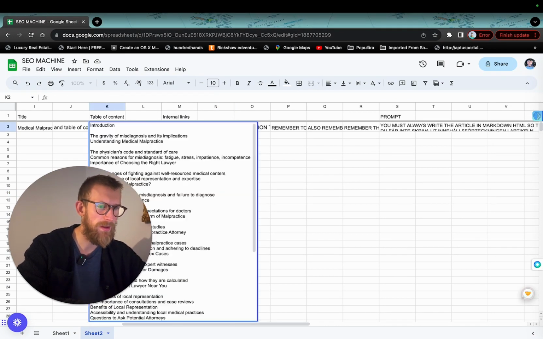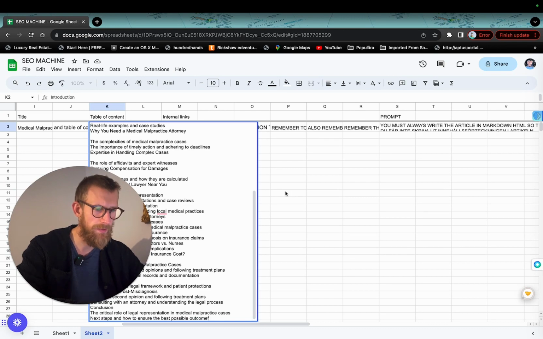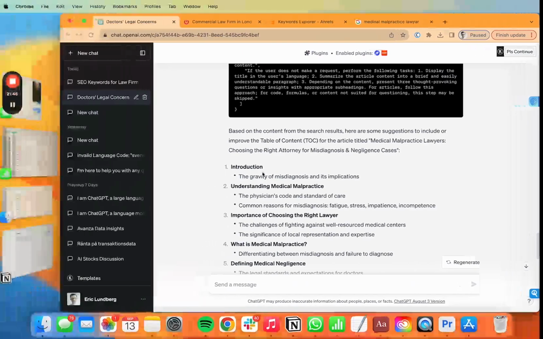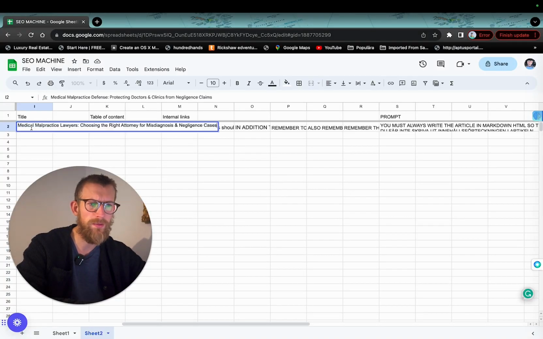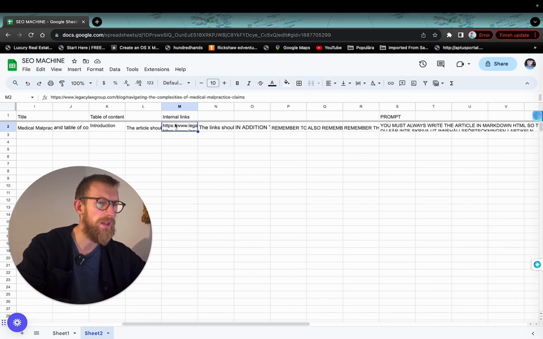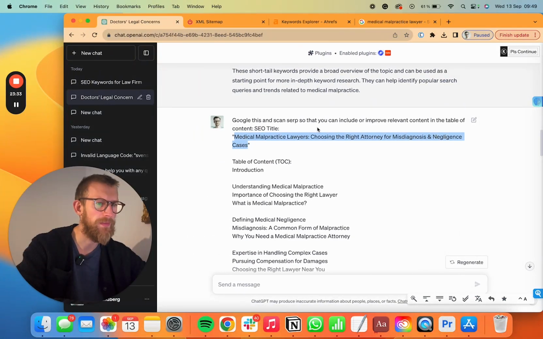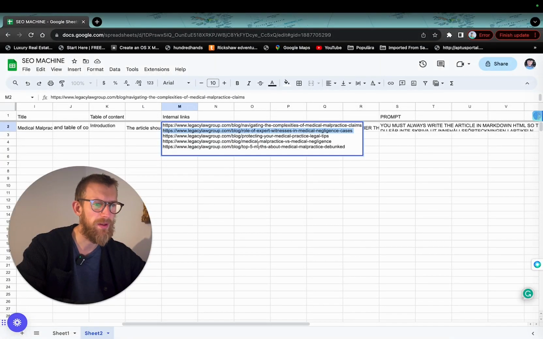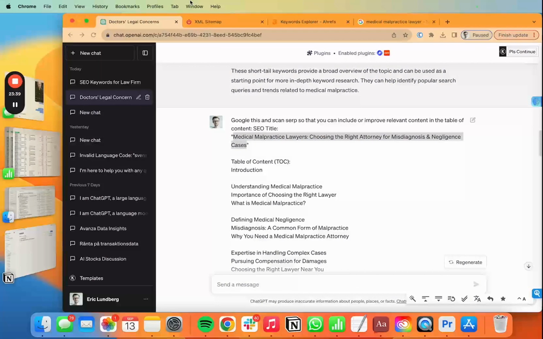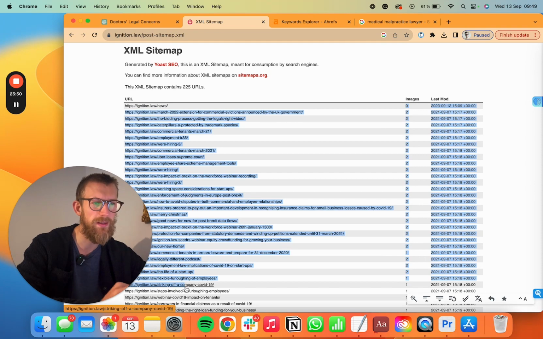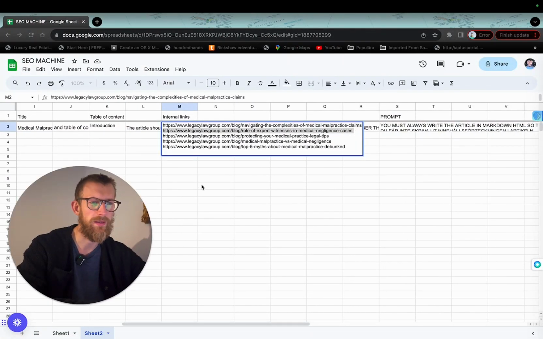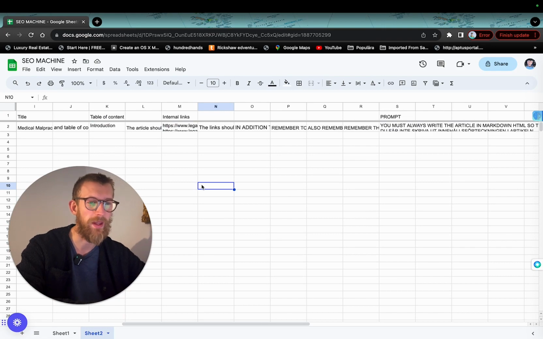We had the table of content here. Did we have the title? Right, we have the title. We need some internal links. Then I basically just made up a few links here, but if you want to find them, you can go to their website /sitemap.xml and you'll find these ones. You can just easily copy them like this and include them here, and the prompt will include them later.